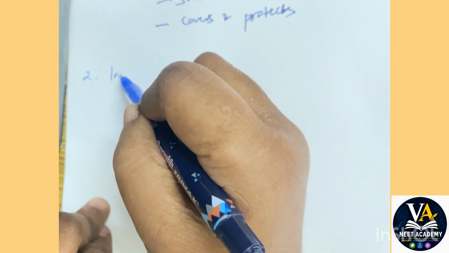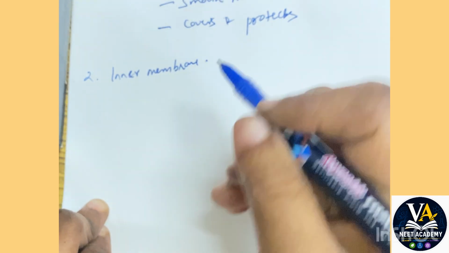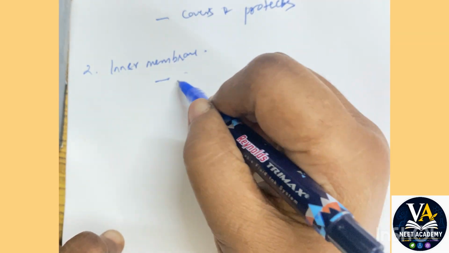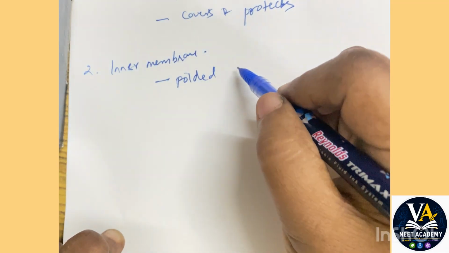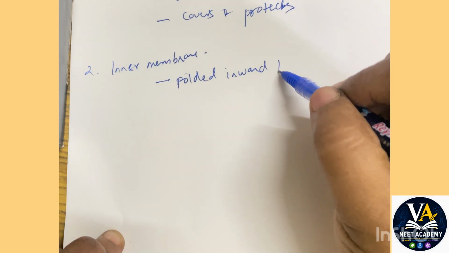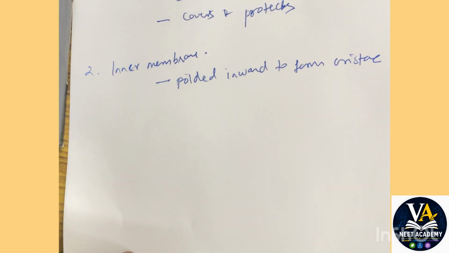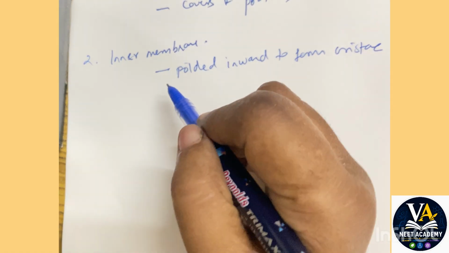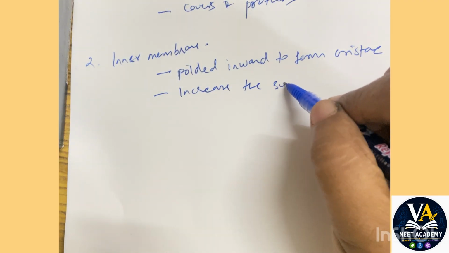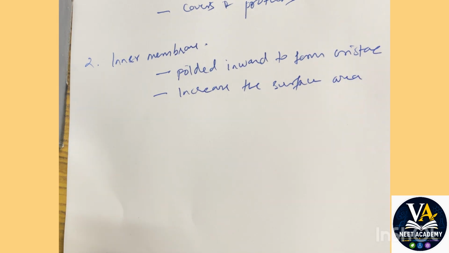Second is the inner membrane. This inner membrane is folded inward to form the structure called cristae. Now why is it folded? To increase the surface area. To increase the surface area, this inner membrane is usually folded.